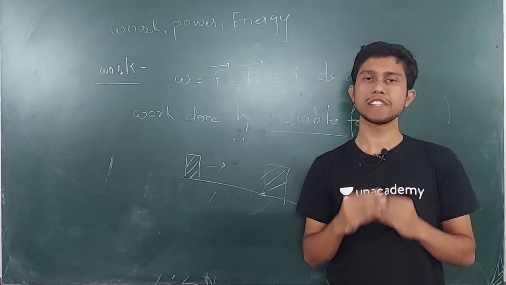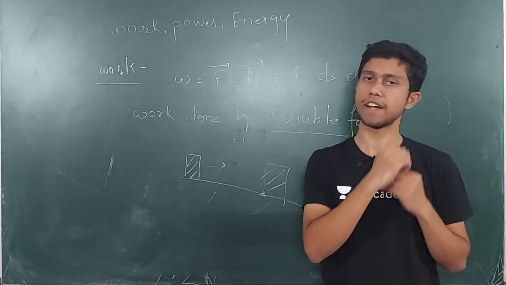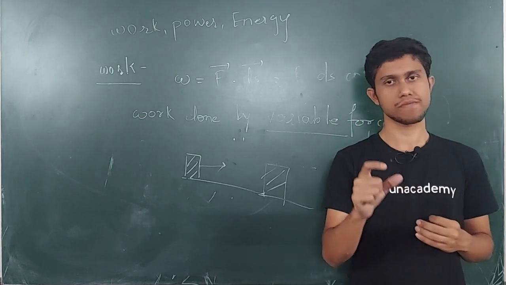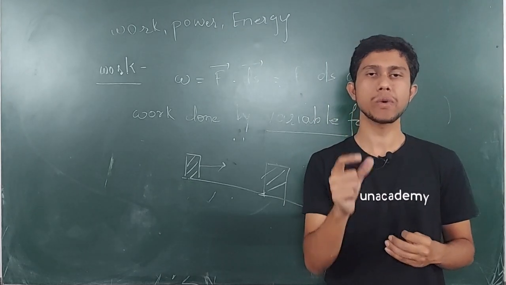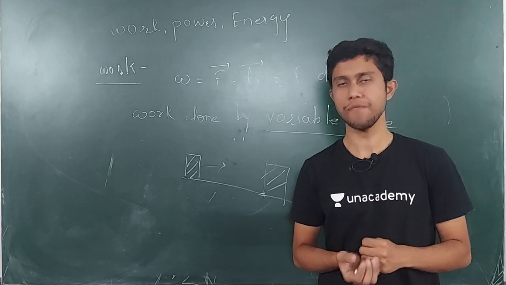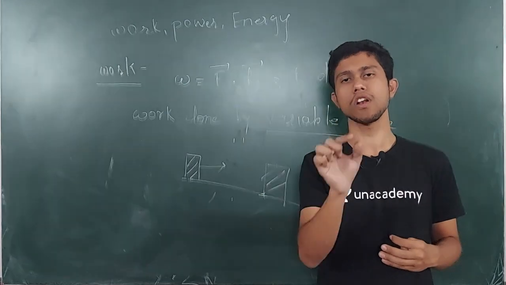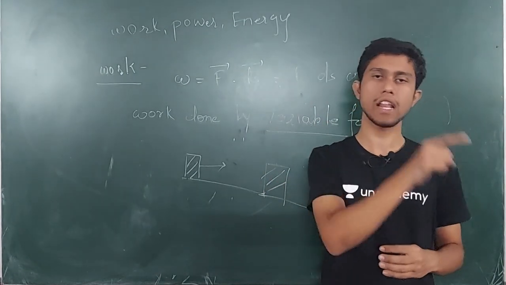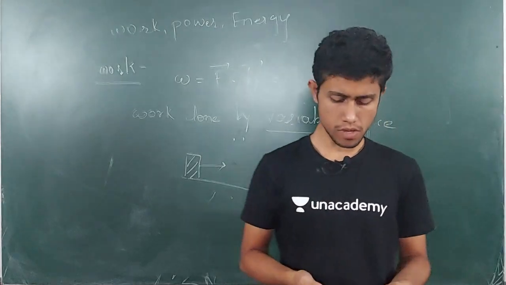So I want you to understand that we are going to perform a simple integration in which we will divide this whole journey into small infinitesimal parts, for each one of which the force is going to remain constant. We are going to equate the work with the formula W equals F ds cos theta. We are going to add all such small works, which we will call dW. Why dW? Because they are small works, and when I add all the works, I'll call it capital W. Okay.